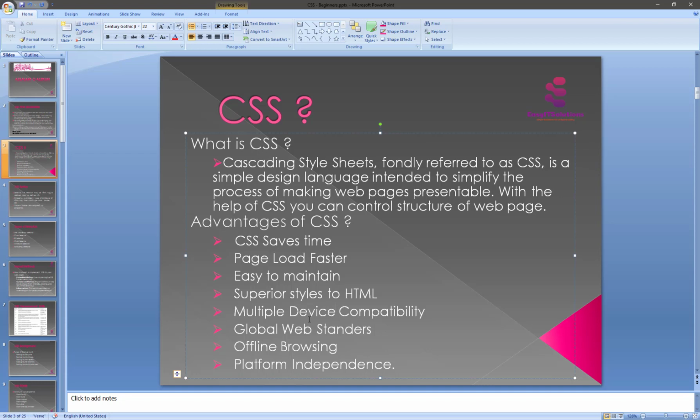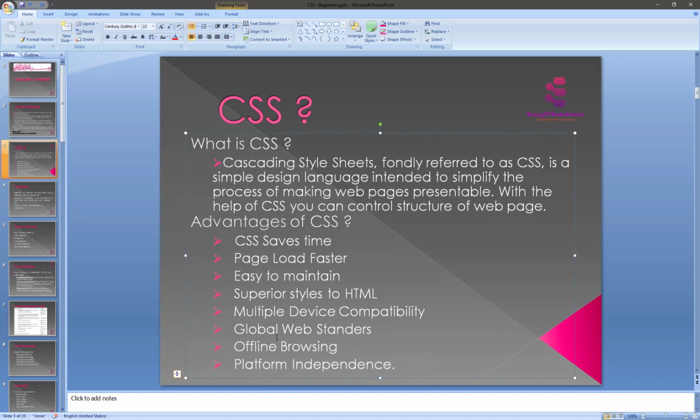HTML attributes are being deprecated and it is recommended to use CSS, so it's a good idea to start using CSS in all HTML pages to make them compatible with future browsers. Finally, offline browsing: CSS can store web applications locally with the help of an offline cache.